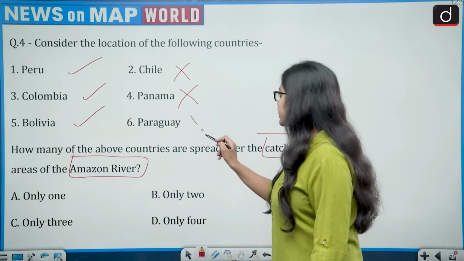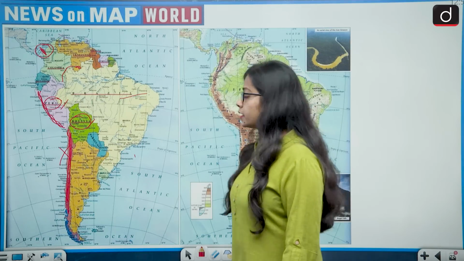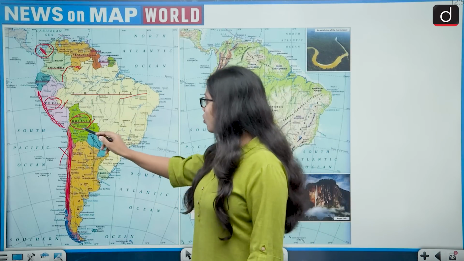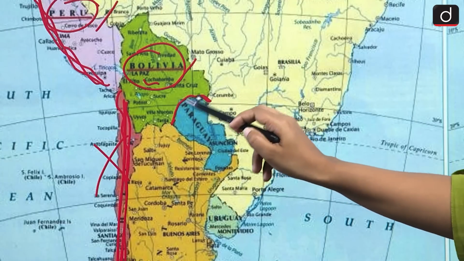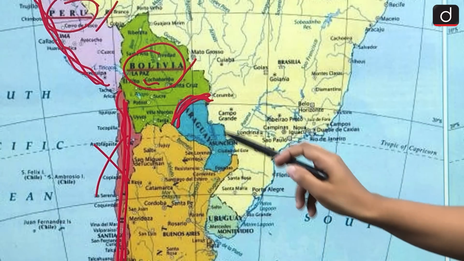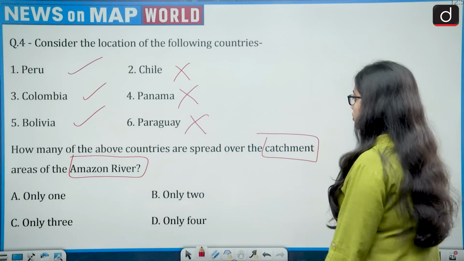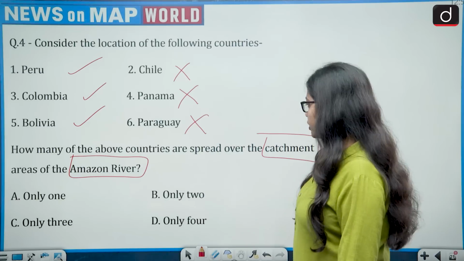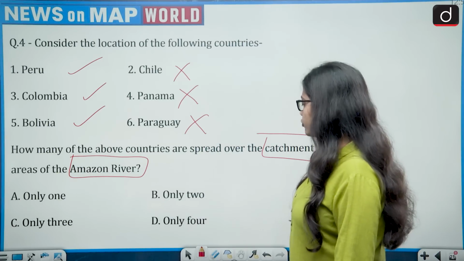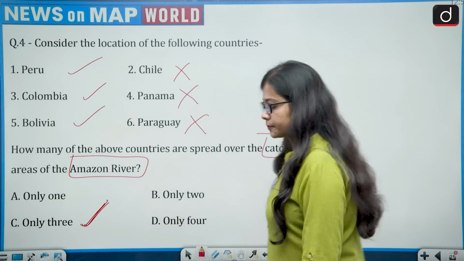Then comes Paraguay. It does not go to Paraguay also, because as I showed you on the map, it goes only till Bolivia, not north or south of Bolivia. Paraguay is lying to the south of Bolivia, so it does not go there either. So how many are correct? 1, 3 and 5, that is only 3. So the correct answer is option C, that is only 3.